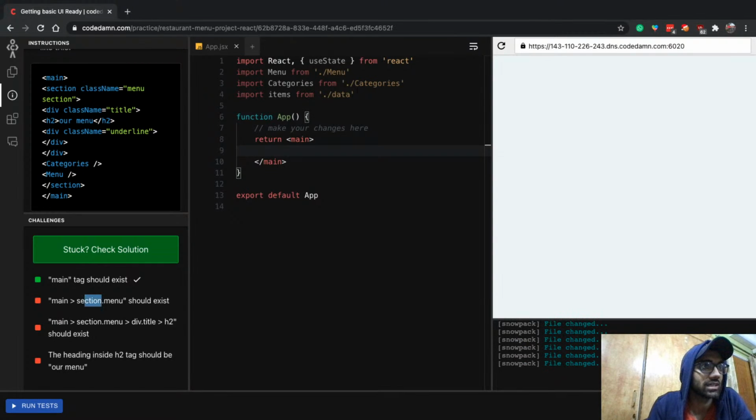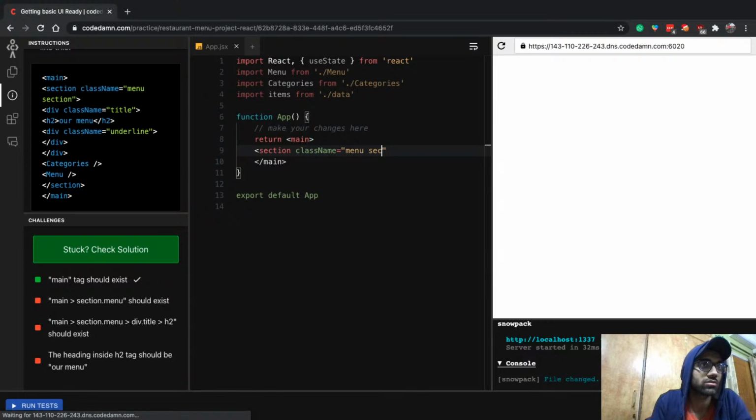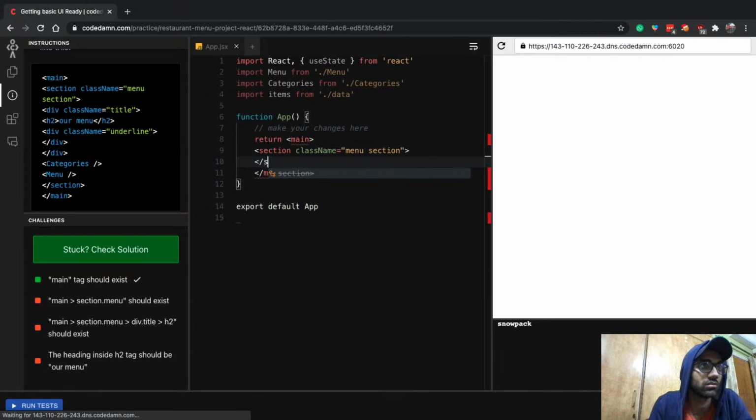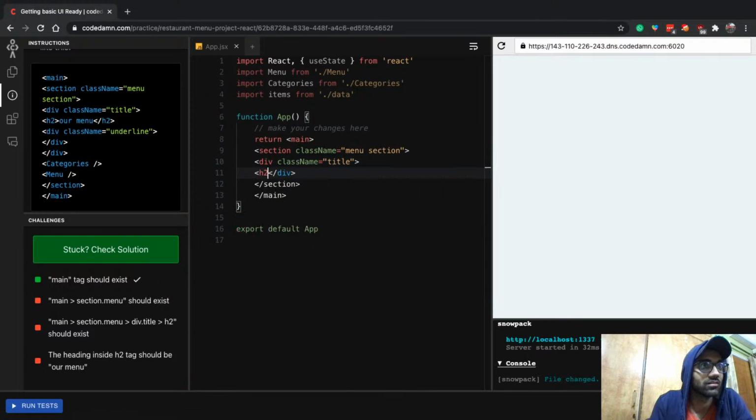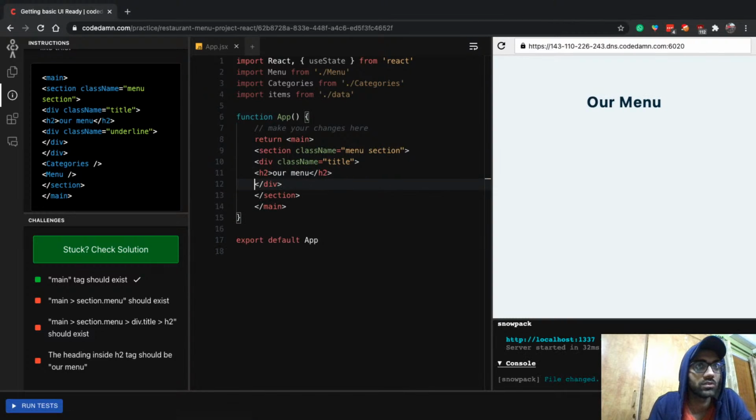Then we have to create the section.menu. So let's just do that real quick. Section, class name, menu section, and I'm literally just copying from the left, right, left, right. You get it? Anyway, then we have the title with us, and finally we'll have our menu. Right, so once we have that, you can see on the right, we start to see a little bit of a picture getting formed of the application, right?